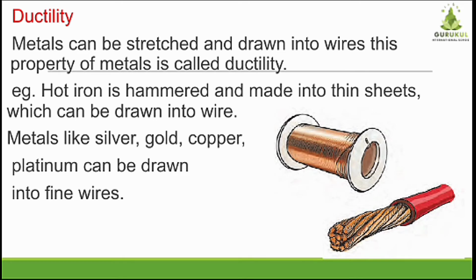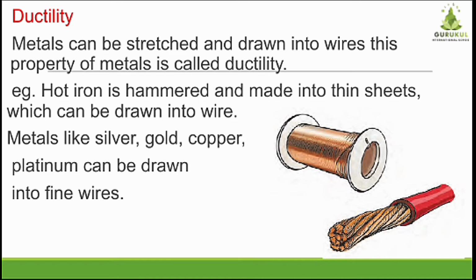But if we heat, stretch and draw metals, what will happen? We can make a wire-like structure from it. So this is the ductility property. Metals can be stretched and drawn into wires. This property of metals is called ductility.